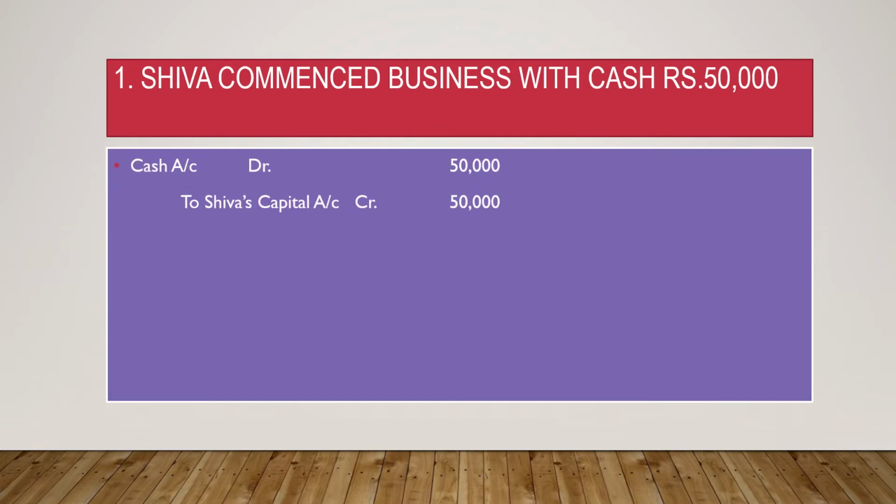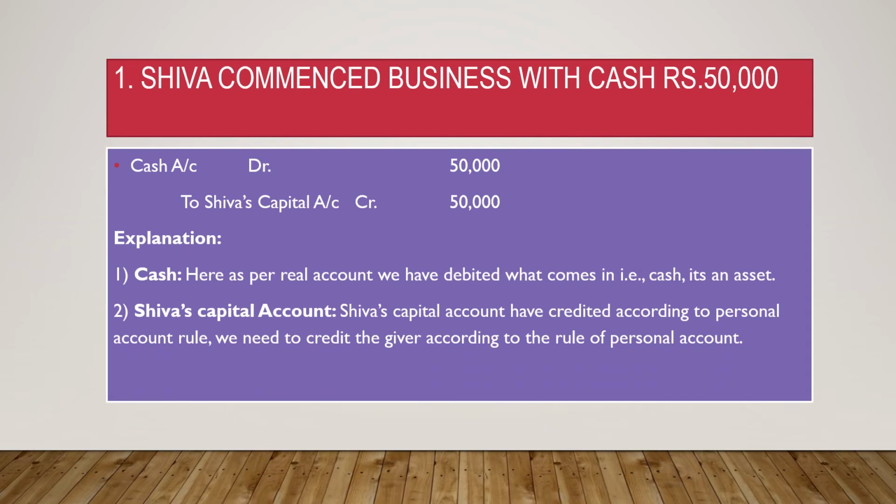Cash account debit to Shiva's capital account. This is the journal entry. We have debited cash account here because we treat cash as an asset. So according to the real account rule, we will debit what comes in. And Shiva's capital account is a personal account. According to the personal account, we will credit the giver. So Shiva is the giver to the business, so we are crediting Shiva's capital. Now let us see the explanation I have given here, so you can study from this.